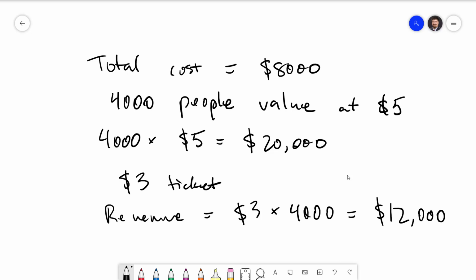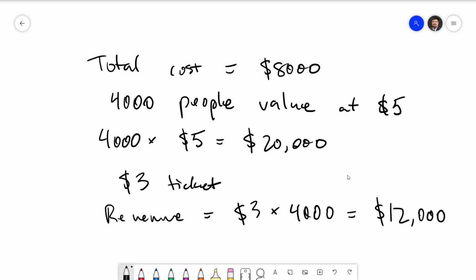Thinking about this rationally, the entrepreneur would realize what would happen and would simply choose not to put on the fireworks display. The town has now missed out on something that it valued more than it costs, thus losing out on $12,000 of potential consumer surplus. This example is an illustration of the free rider problem.